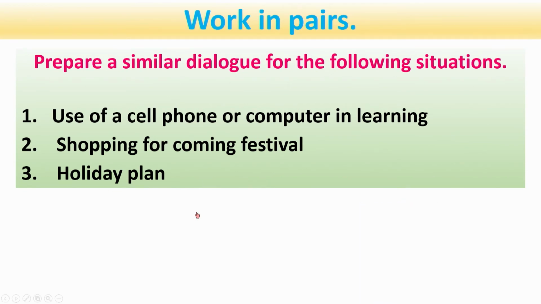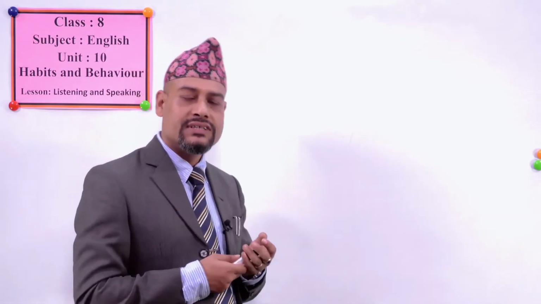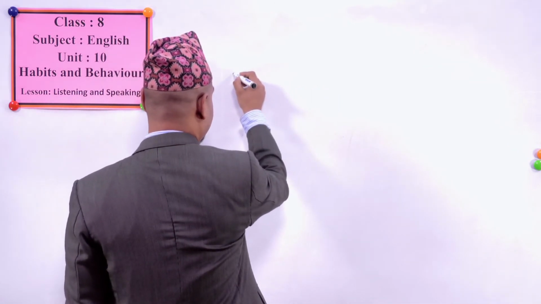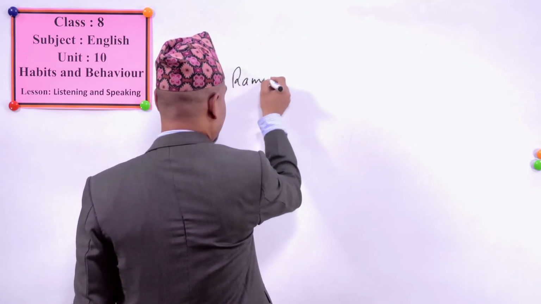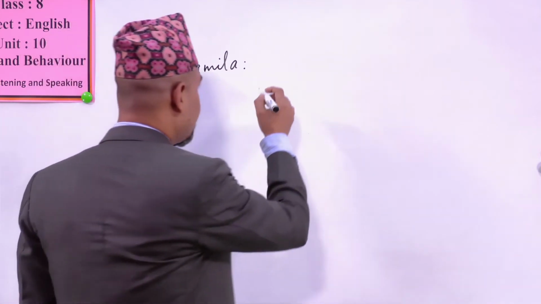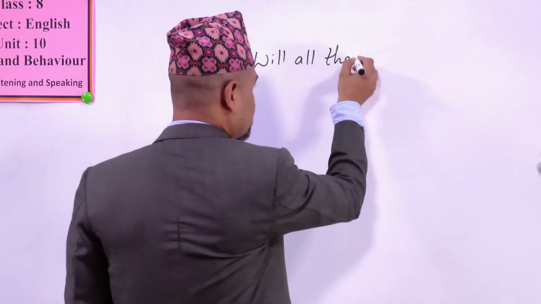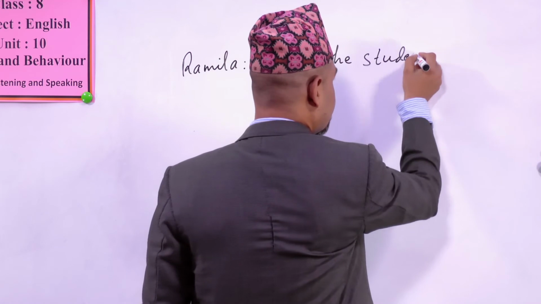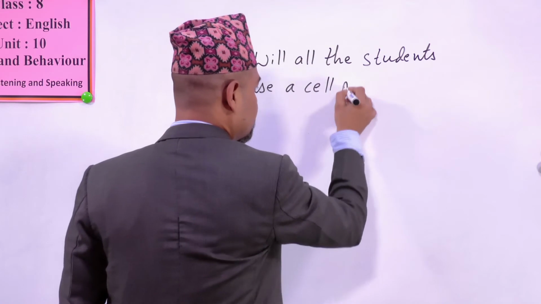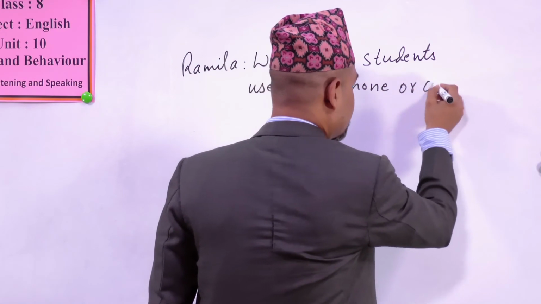Now, I want to write it on the board what you have written for your speaking, and then you have to speak out, okay? So your friend name is, let's say, I can write down Ramila, R-A-M-I-L-A, Ramila. So you can ask me use of a cell phone. So she can ask me, will all the students, S-T-U-D-E-N-T-S, students use a cell phone? Cell phone means mobile phone, okay? Cell phone or computer.